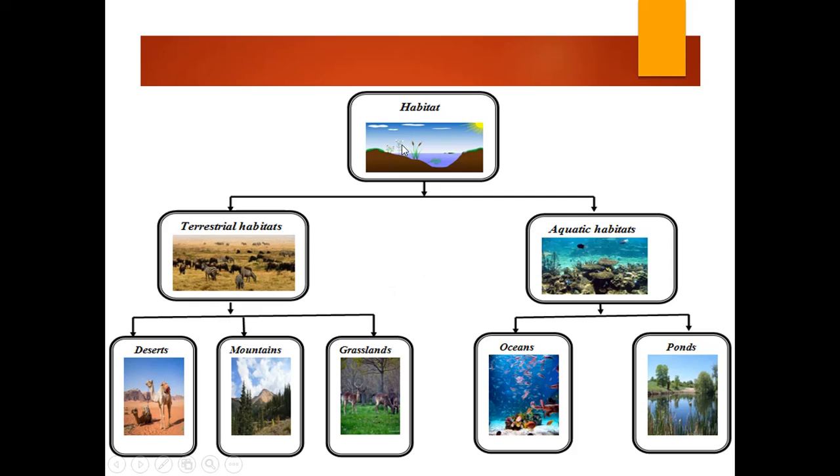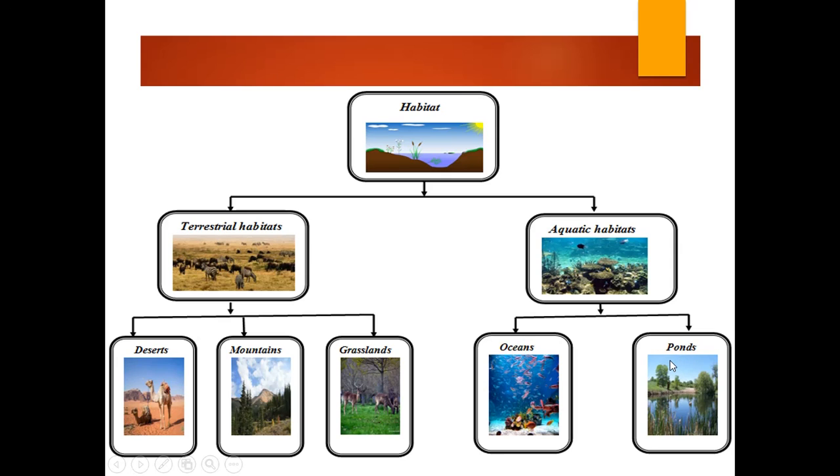Understood children? What are the two types? Terrestrial habitats and aquatic habitats. Terrestrial habitats are deserts, mountains, grasslands. Aquatic habitats are oceans and ponds.